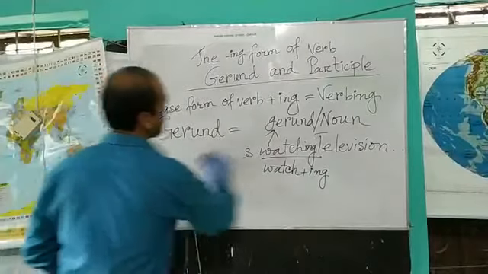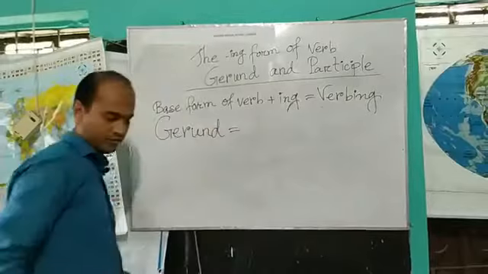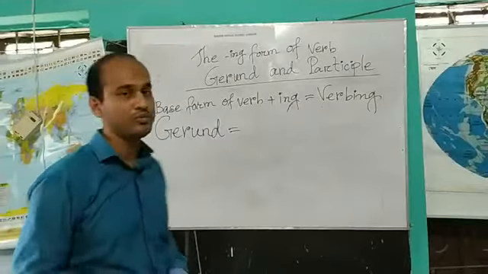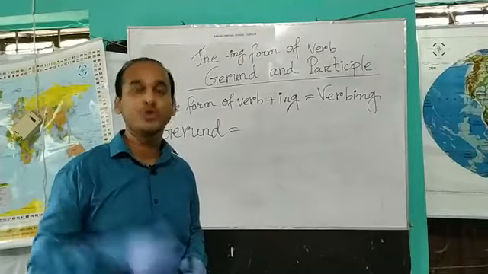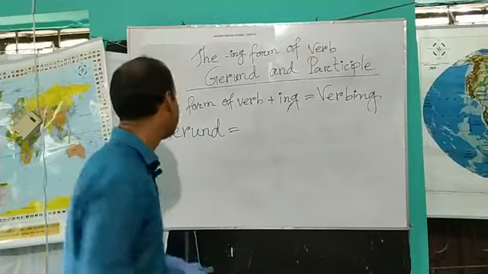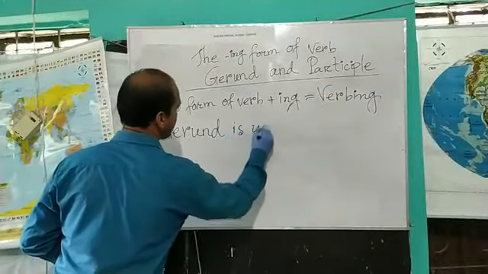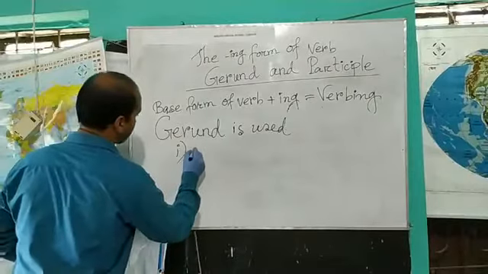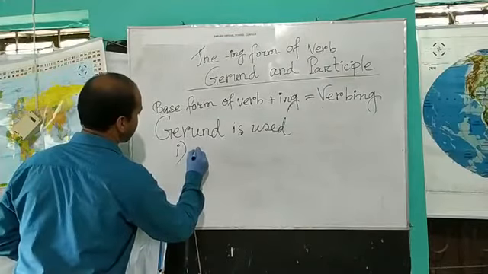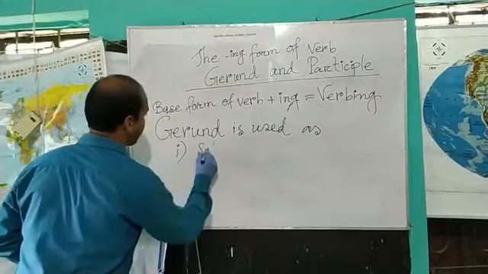So, dear learners, now I will share with you where a gerund is used in a sentence. Okay, a gerund is used: number one, as subject.